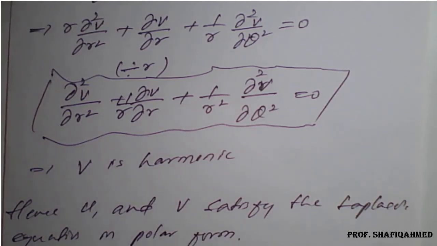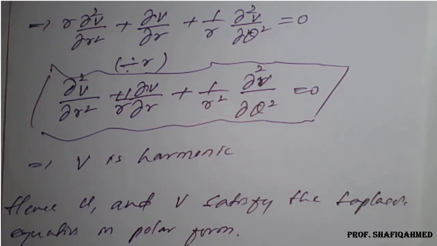So we can say that the real and imaginary parts of an analytic function, when expressed in polar form, satisfy the Laplace equation in polar form. Hence the proof of the property.